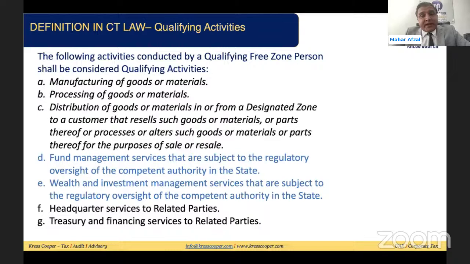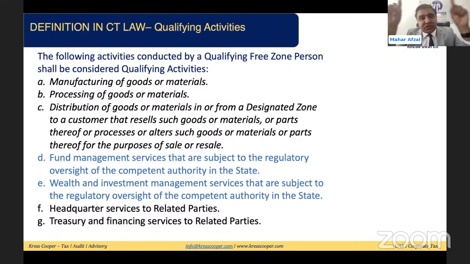So what are the qualifying activities? These are the qualifying activities. For your convenience, I have rearranged them. Basically, I put the goods and material together, services together, and related party together. So manufacturing of goods and material, this is a qualifying activity. Processing of goods and material, this is a qualifying activity. Distribution of goods and material from the designated zone. The law has said very clearly that this is as per the VAT law.